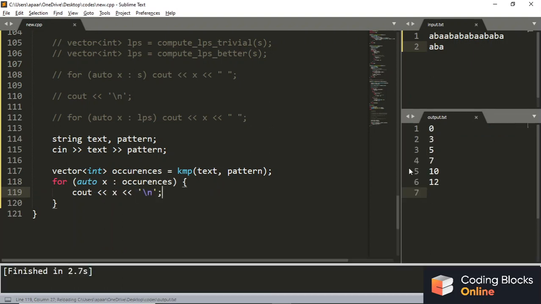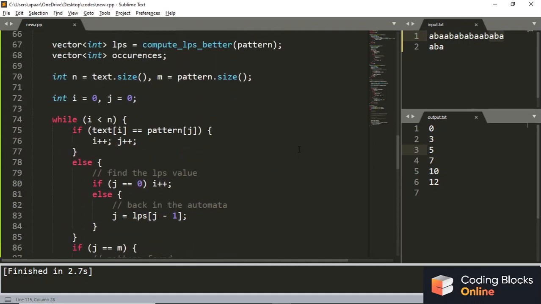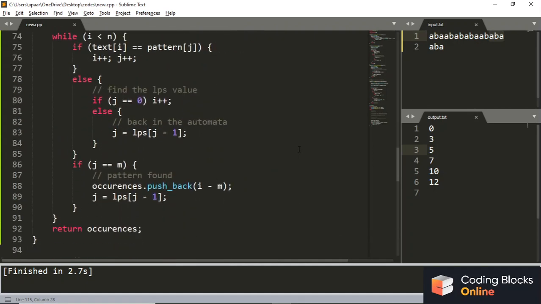Let's see if it's working or not. See, on the 0th index I have found ABA, well and good. On the 3rd index I have found ABA, well and good. On the 5th index, that is ABA, well and good. The 7th index ABA, right? 10 and 12, right? So we have got the correct answer now, well and good.